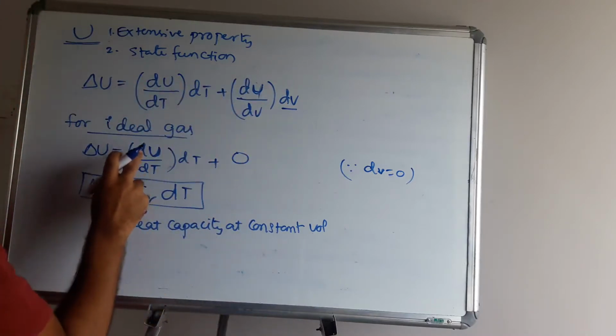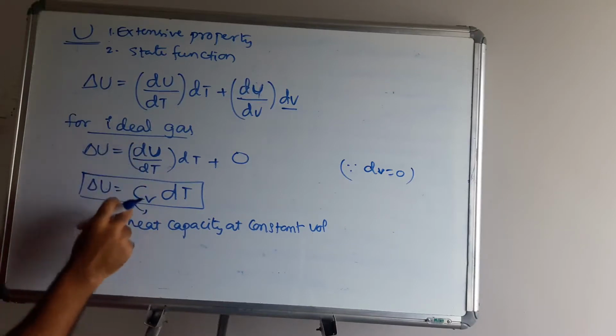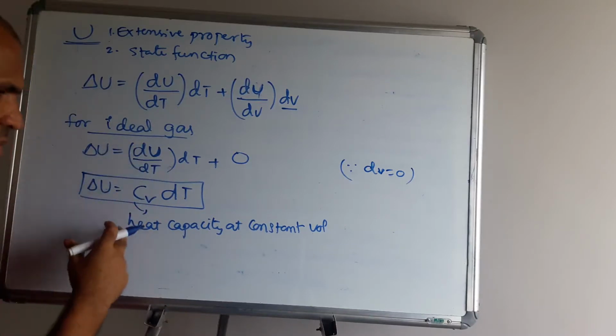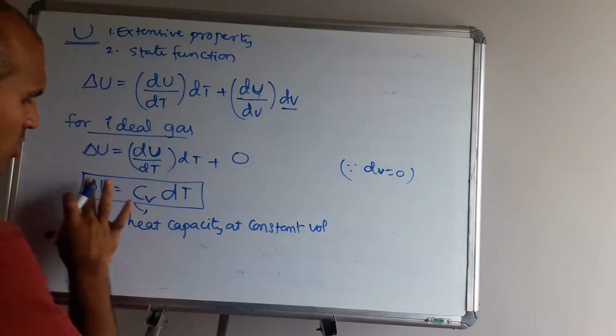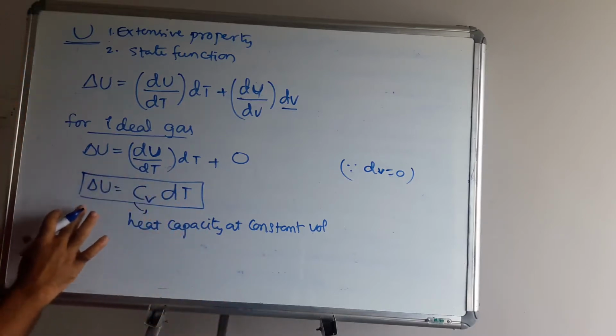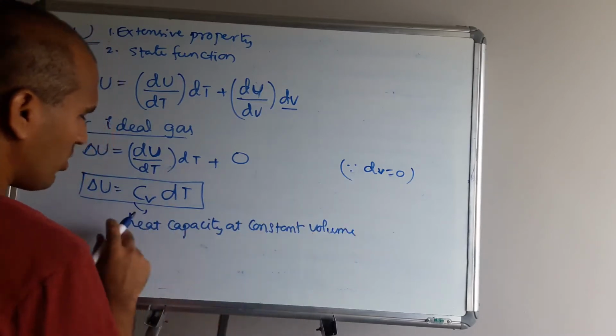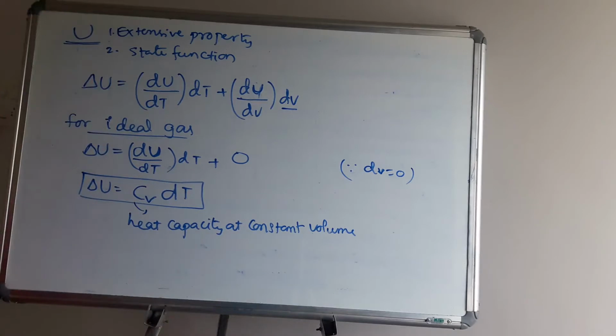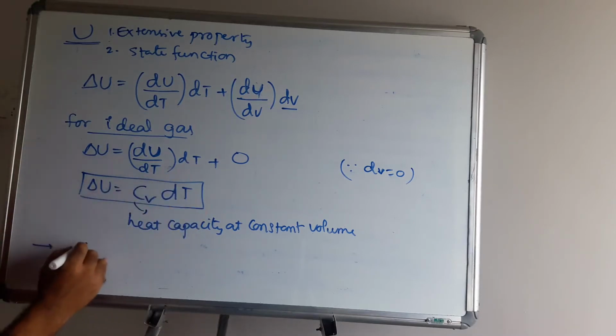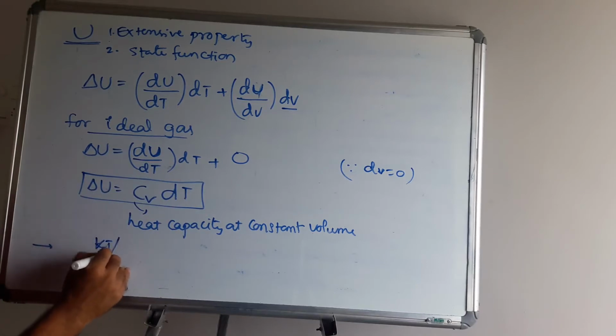When volume is constant, anything multiplied by it is also 0. Therefore, this value dU by dT is called Cv. Why we call it Cv, you will know next, don't worry. So the formula is Cv into dT. This is the internal energy formula at constant volume. Cv means heat capacity at constant volume. So this is for ideal gases. Other than this, for internal energy you have to remember this formula and the units, kilojoule per mole.